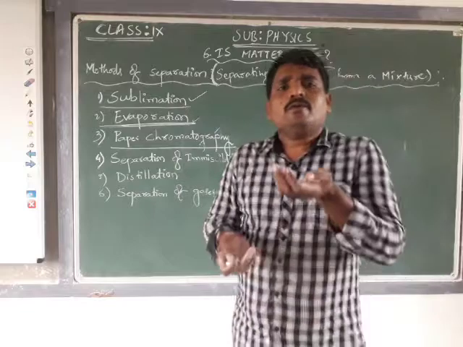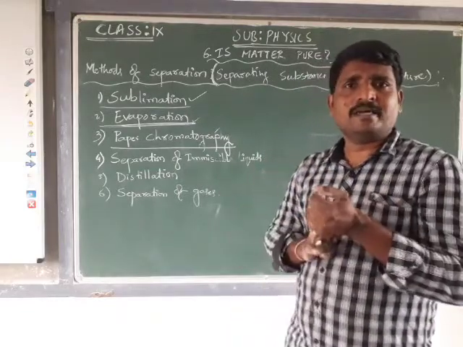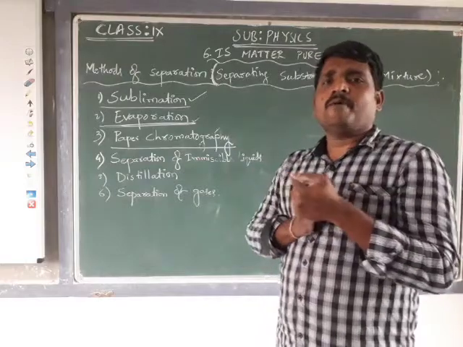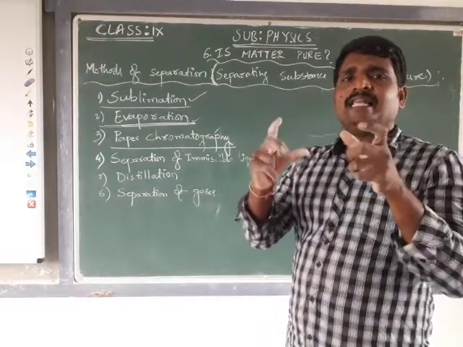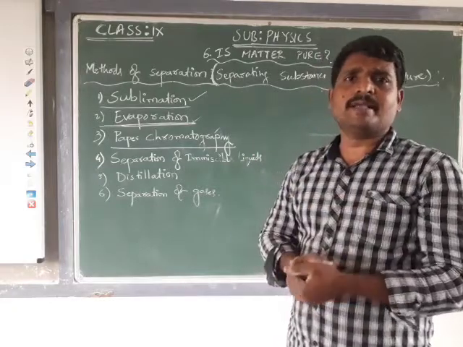To perform this, we are going to take a mixture of common salt and ammonium chloride, where the physical appearance of ammonium chloride and common salt look the same, but they have different chemical properties.